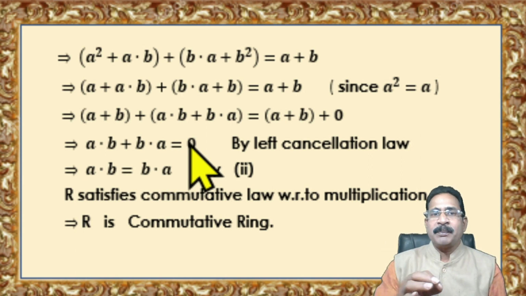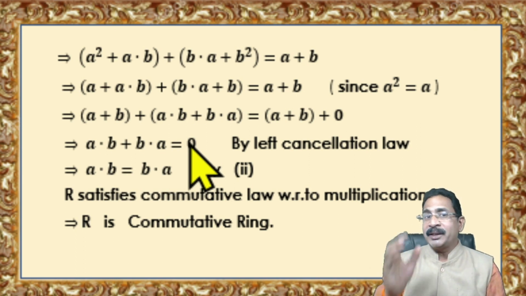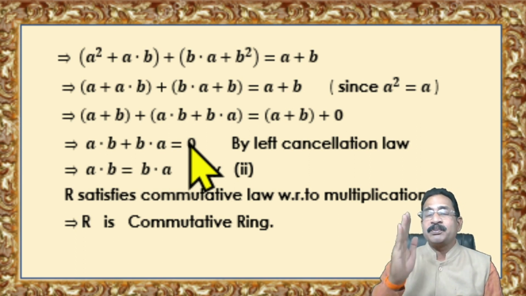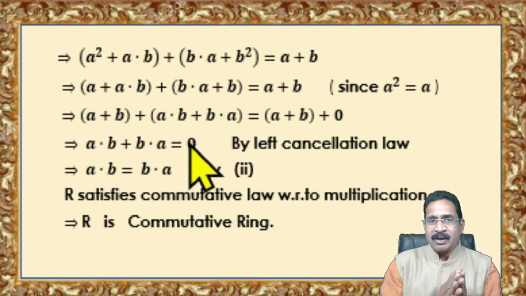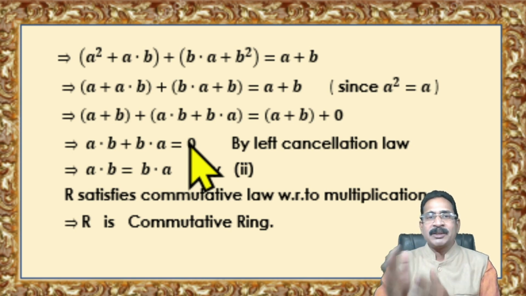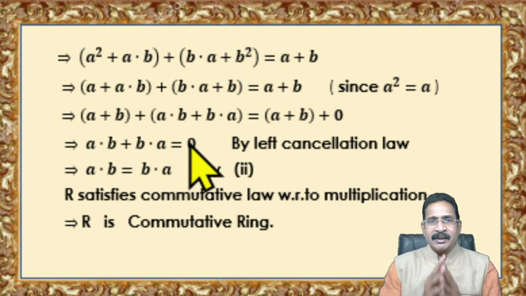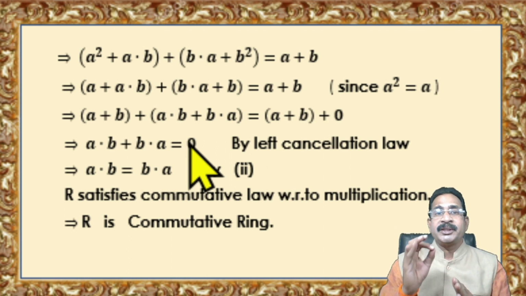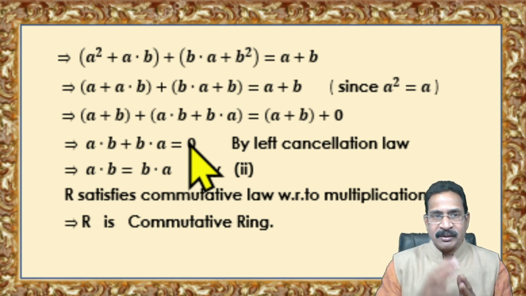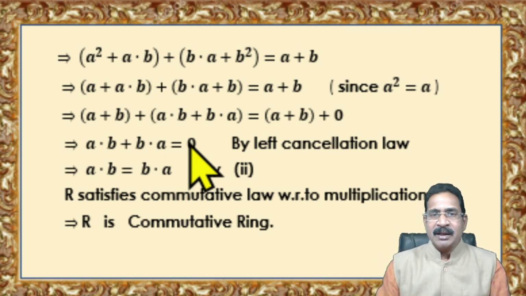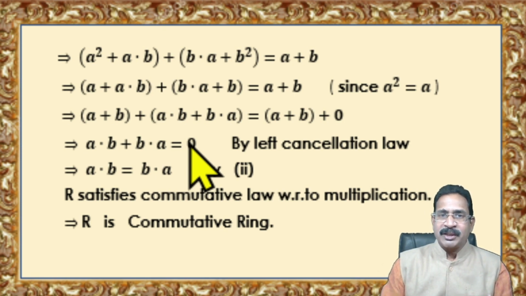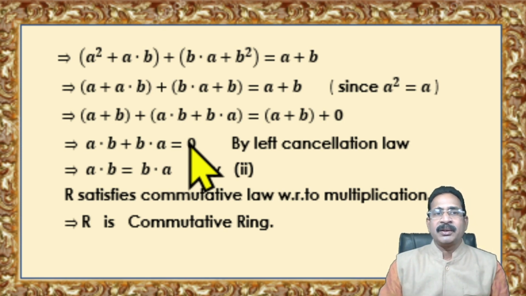So now you can apply condition 2. What is condition 2? A plus B is equal to 0 implies A is equal to B. Here what do we get? AB plus BA is equal to 0 implies AB is equal to BA. What is AB is equal to BA? That is commutative law with respect to multiplication. So R is a ring, and since R satisfies commutative law with respect to multiplication, therefore R is a commutative ring.